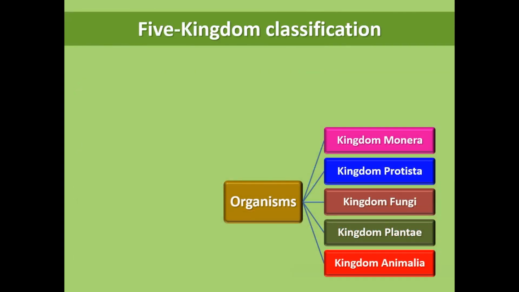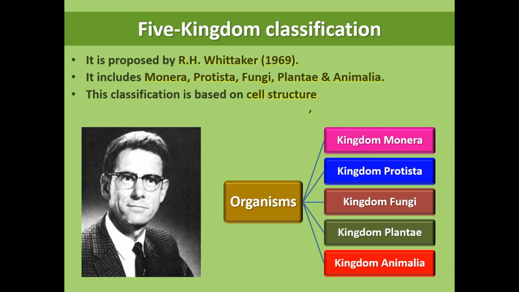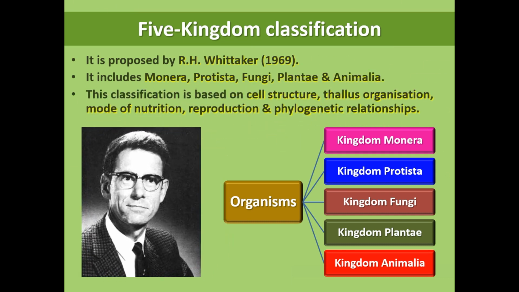Now, five-kingdom classification. This classification system is widely accepted because it classifies organisms based on certain specific characteristics. It is proposed by R. H. Whittaker. It includes Monera, Protista, Fungi, Plantae and Animalia. This classification is based on cell structure, thallus organization, mode of nutrition, reproduction and phylogenetic relationships.